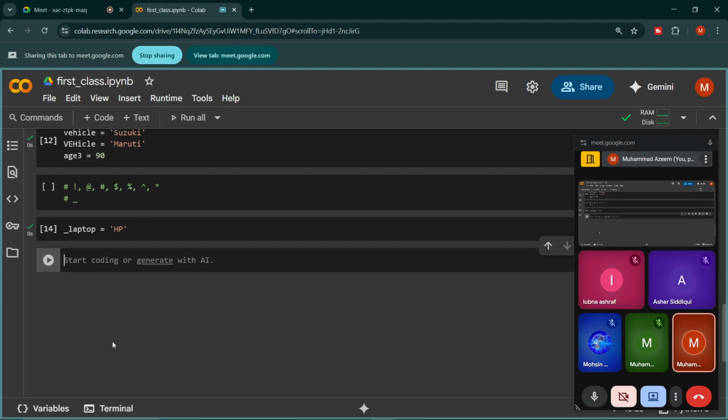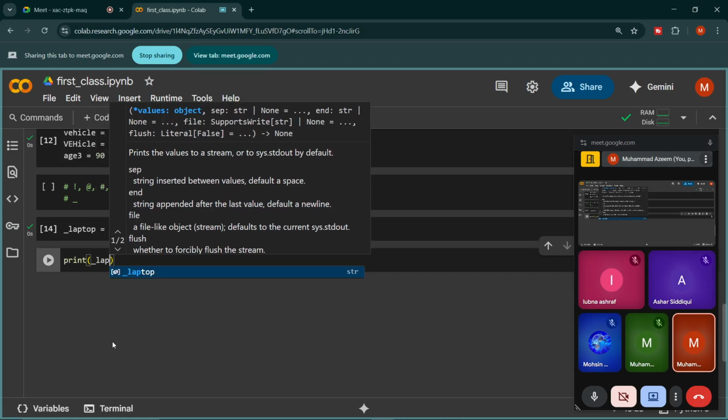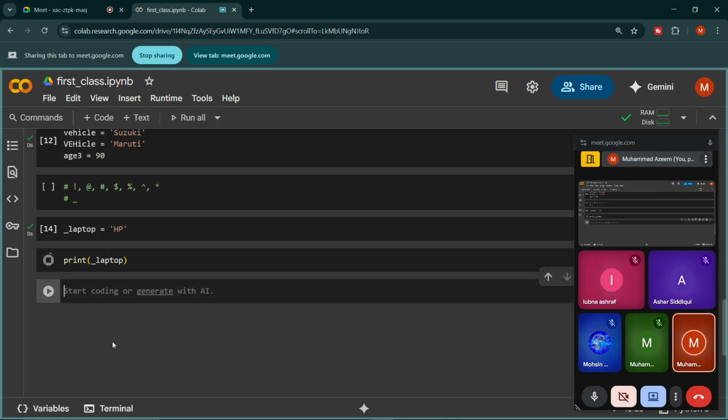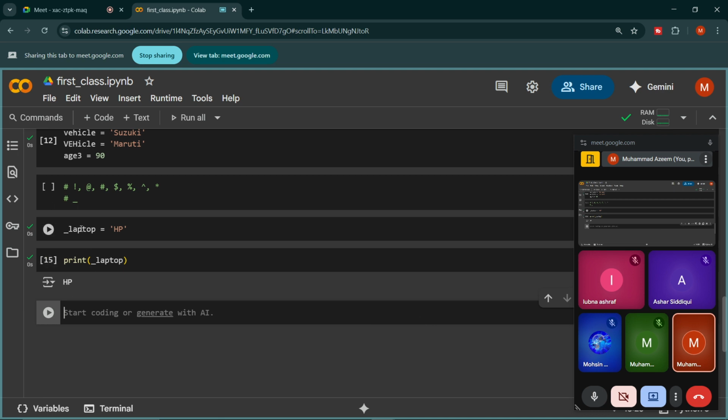I executed the cell, and if I print the value now, I will get HP. So the rule for underscore is that we can use underscore anywhere, either at the start, in the middle, or at the end. Fine. Is this clear?